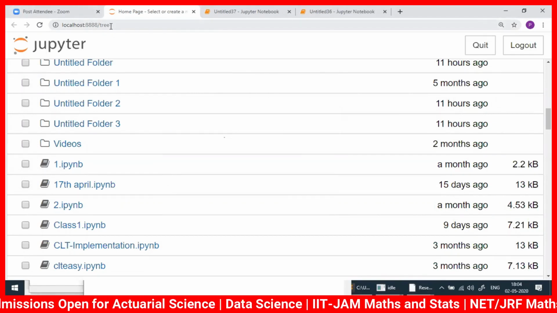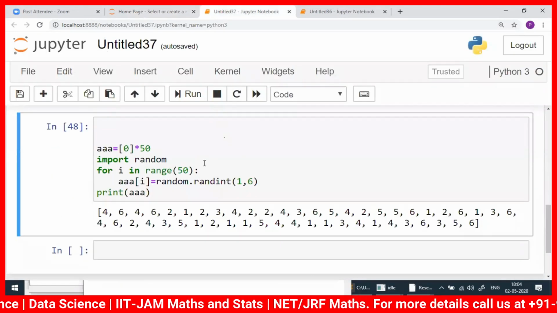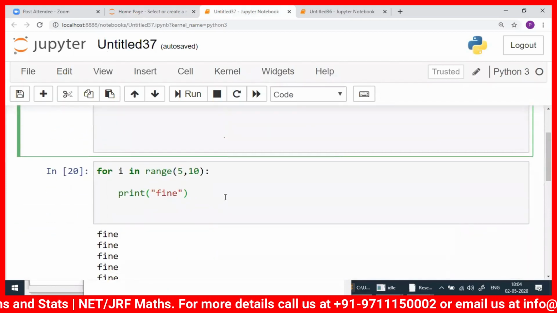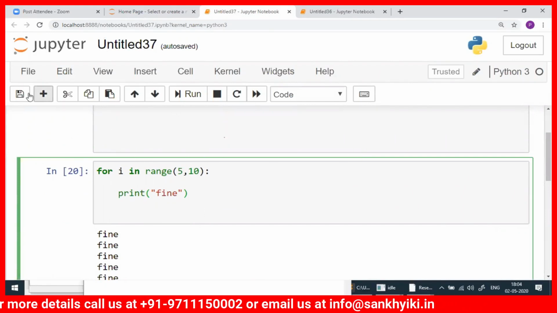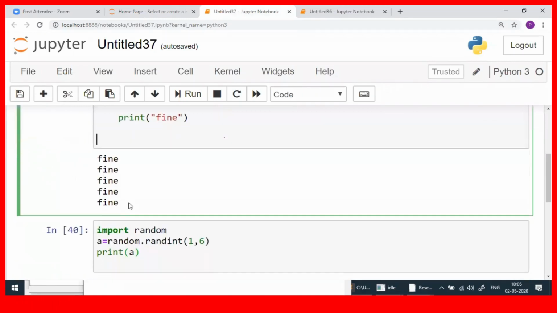It's browser based. Now I'm just taking you through the introduction class. You can write live code here, and you will see visualization here only. We need not go to any other page. Everything we do here, we save and can mail to everyone. So it's very flexible and very easy. You can connect in real time. You can go to any website from here and write all kinds of graphs. These kinds of functionalities are not available in most of the IDEs.